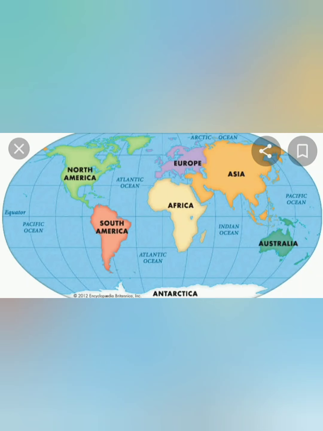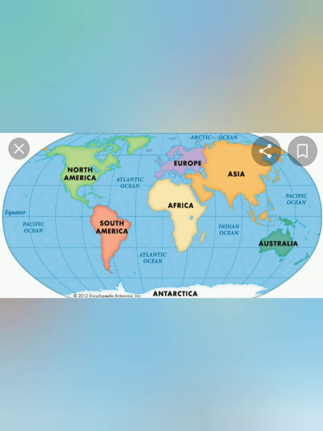Here also you can see blue color is more, which means that water is more. Three-fourth part of our earth is covered with water, and the colorful parts are the continents, which means one-fourth part is covered by land. Europe and Asia are joined by land. But between other continents there is an ocean. Between North America and South America there is water, which means we have to cross seas. If you want to go to other continents, you have to cross seas.